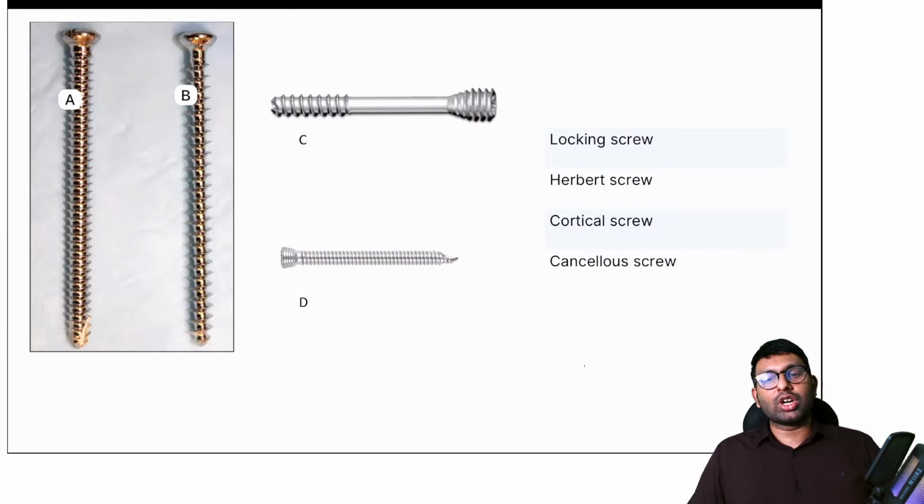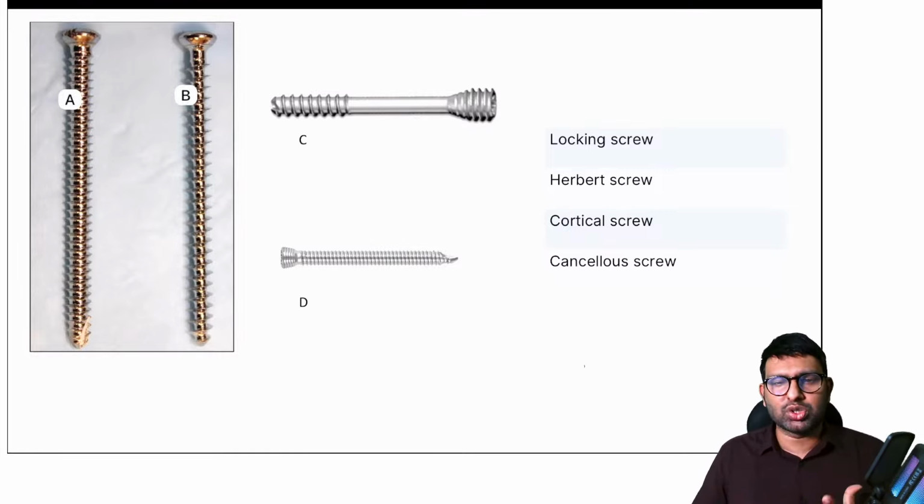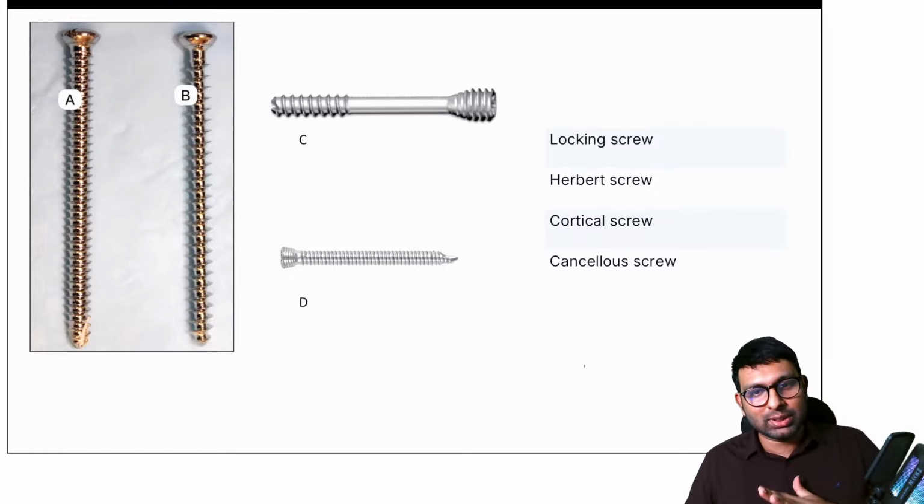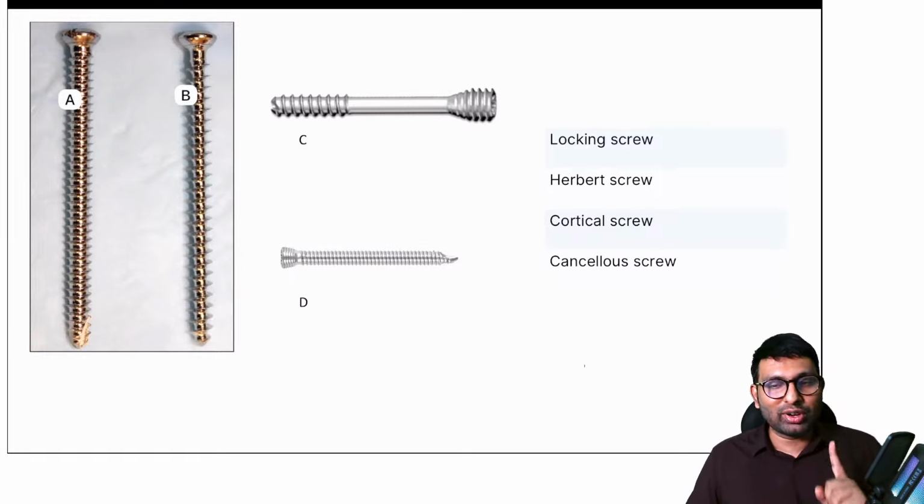Okay, now let's talk about screws. Someone in the group also asked me to describe about screws. So let's understand this concept of which screws are what. Lot of confusion among this topic. So please look at this. I have 4 screws here. All 4 might look similar, but they're different. Okay, all 4 are different types of screws.